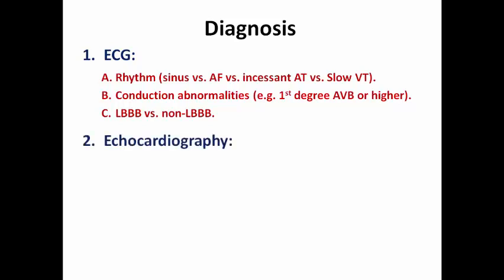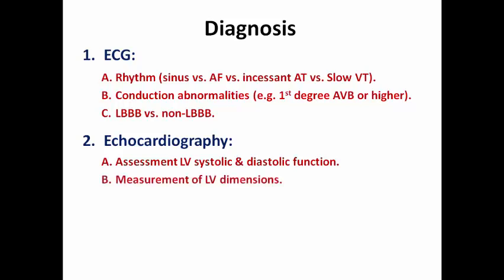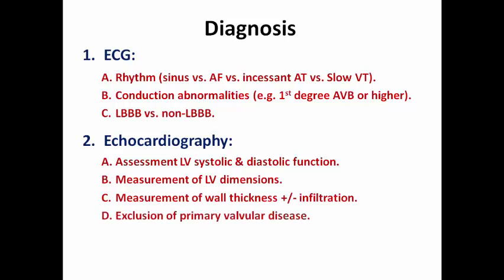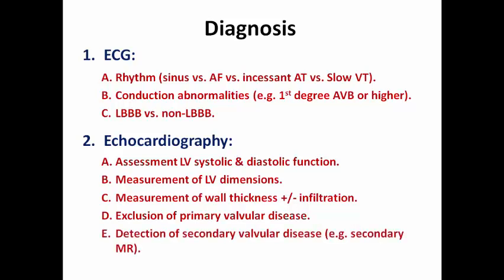The next step would be the echocardiography to assess the LV systolic and diastolic function, measuring the LV dimensions, measuring the wall thickness, plus or minus evidence of infiltrative pathology, excluding any primary valvular disease that may be the cause of LV dysfunction rather than dilated cardiomyopathy, and detecting whether there is any secondary valvular disease like secondary mitral regurgitation. And of course, we should not forget to assess the RV function and dimension, as LV dysfunction is the most common cause of pulmonary hypertension.